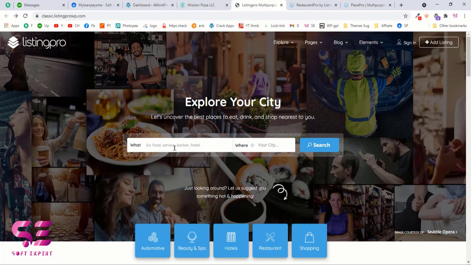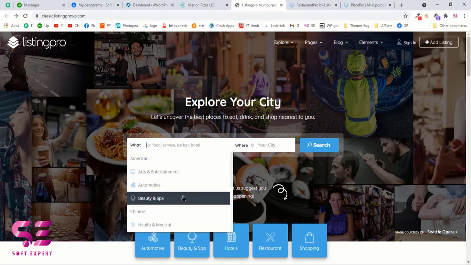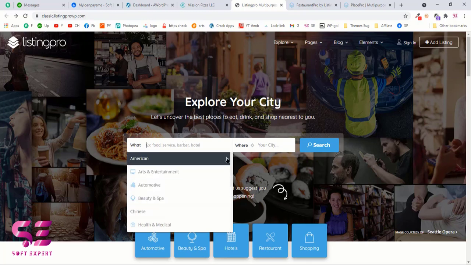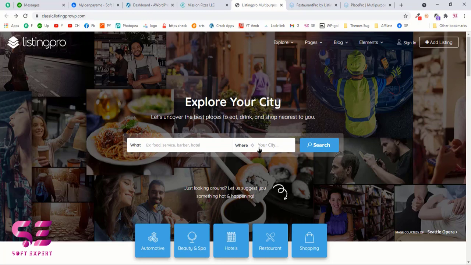As you can see, we have a powerful search box. Now if I try to search something, this will automatically detect some of the categories that our website has. We can choose our location here, or this will automatically detect our location. And as you can see, if this detects our city, then this will write our city name here.